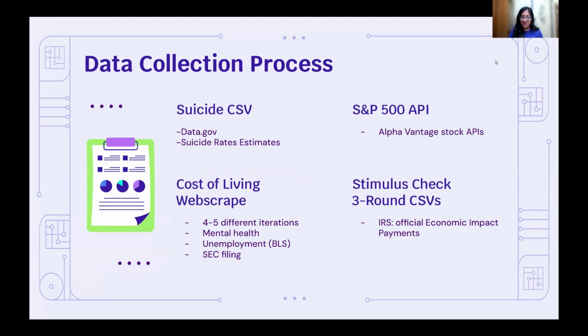And then I did the stimulus round check CSVs, which were 3 rounds for 3 different CSVs, officially from the IRS website. And finally, I did the cost of living web scrape. Me and Wyatt had 4 to 5 different iterations of that, looking at everything from mental health to unemployment and government filings. We ultimately landed upon the cost of living, which was accessible and from a reputed source.